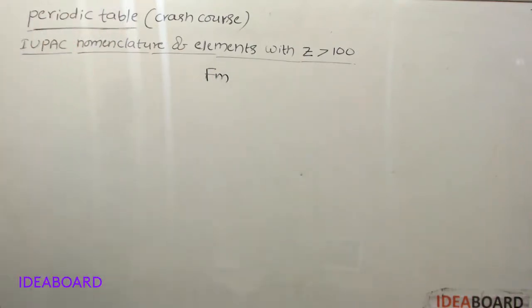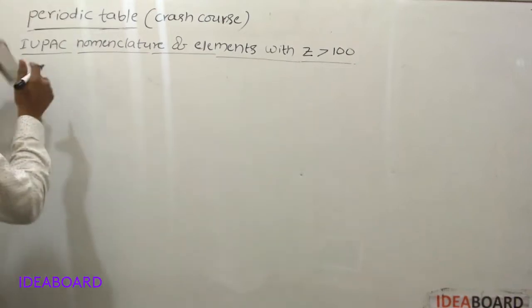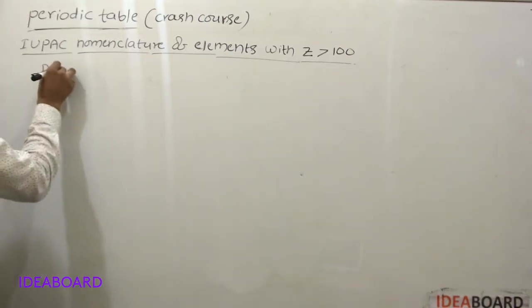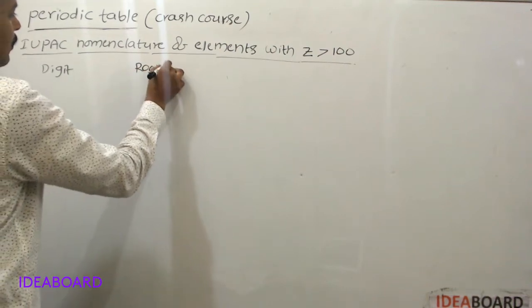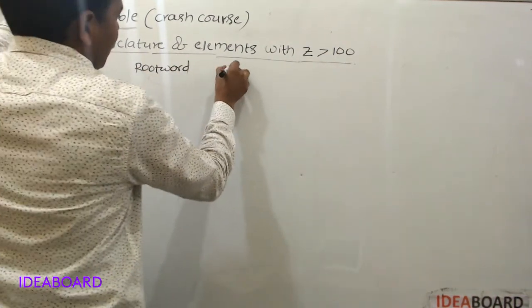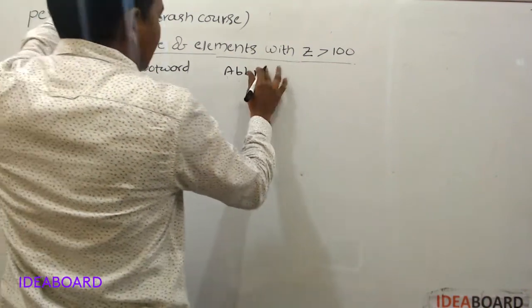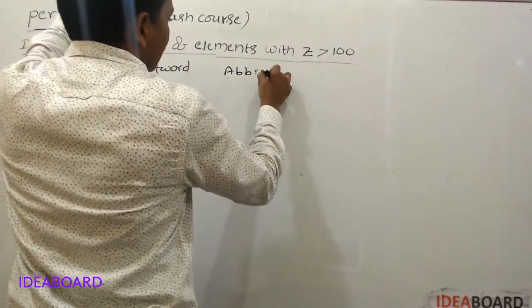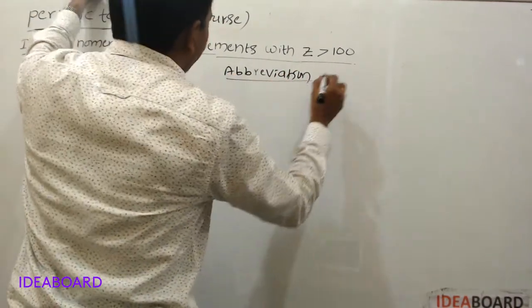According to IUPAC, some root words are given for some digits. Digit, root words, abbreviation.